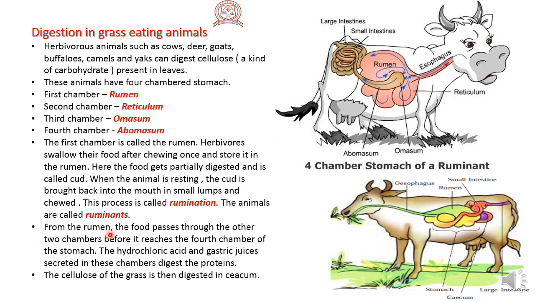From the rumen, the food passes through the other two chambers before it reaches the fourth chamber of the stomach. The hydrochloric acid and gastric juices secreted in these chambers digest the proteins. The cellulose of the grass is then digested in the cecum. You can watch the video of digestion in grass-eating animals in the next slide.